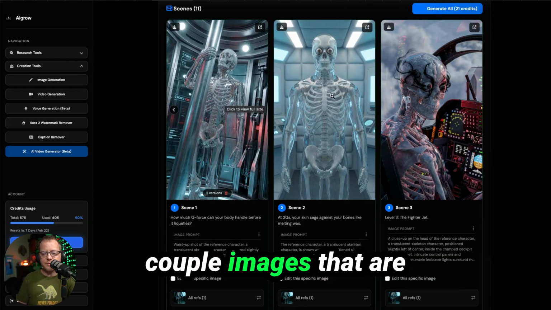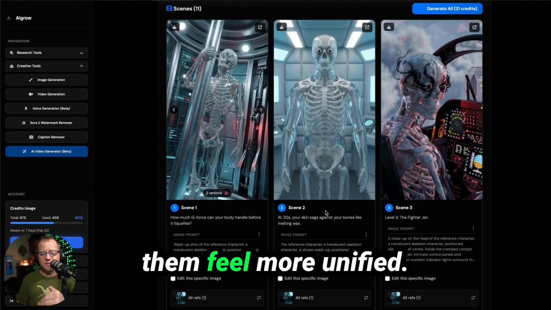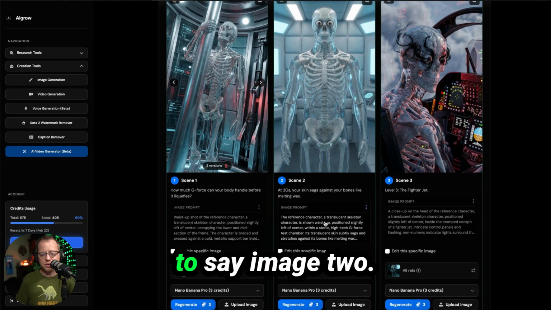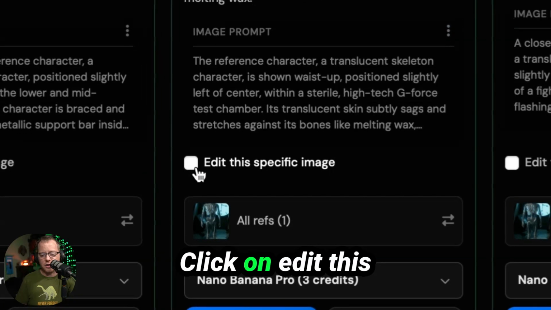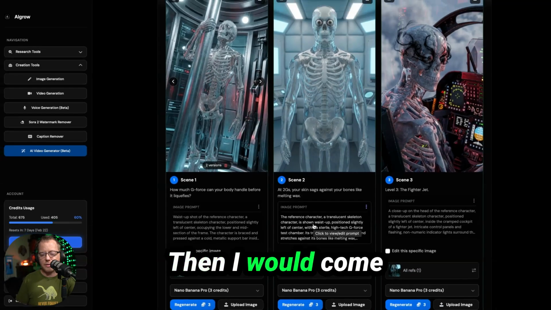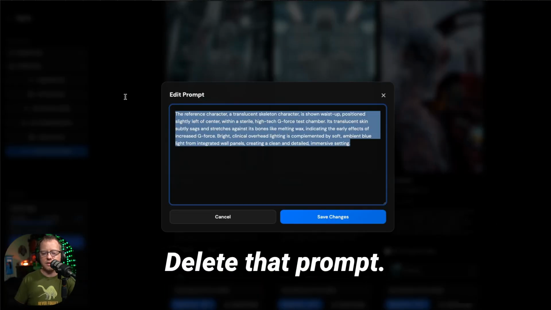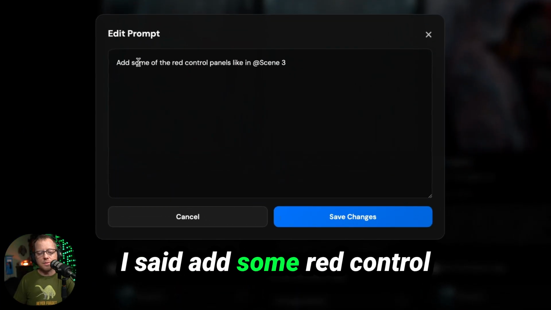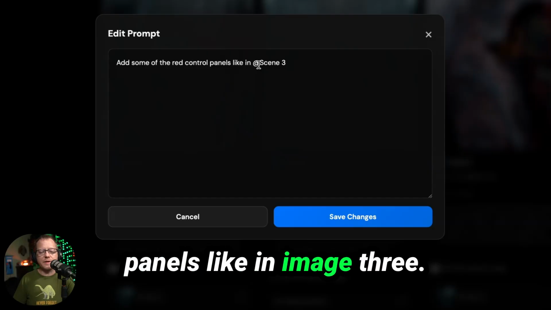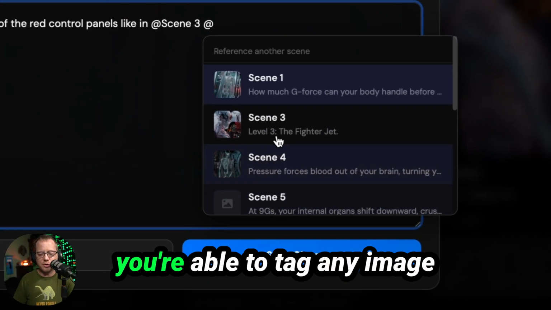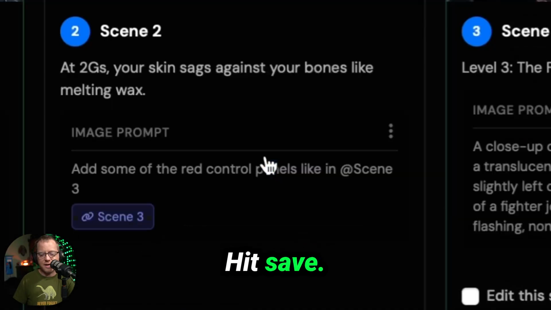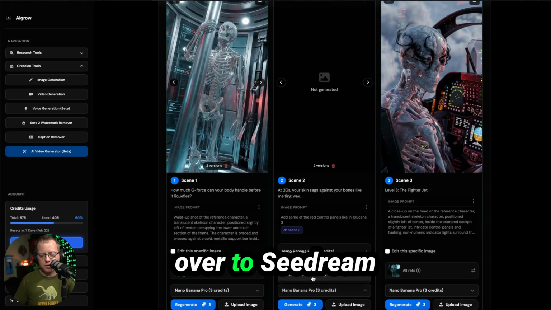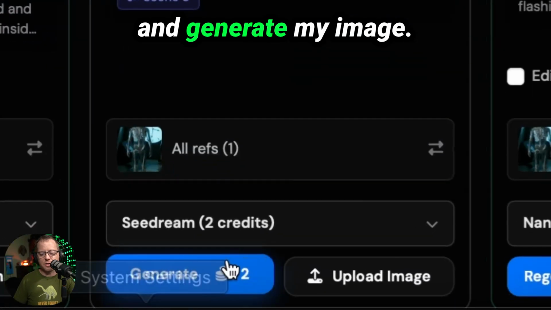And once you have a couple images that are generated, you could make them feel more unified. I can come here to say image 2, I want it to feel more like image 3. Click on edit this specific image. Then I would come to the image prompt, delete that prompt. I said add some red control panels like in image 3. And just by hitting the @ symbol, you're able to tag any image so it knows what image you are talking about. Hit save, and then I will go over to Seedream and generate my image.